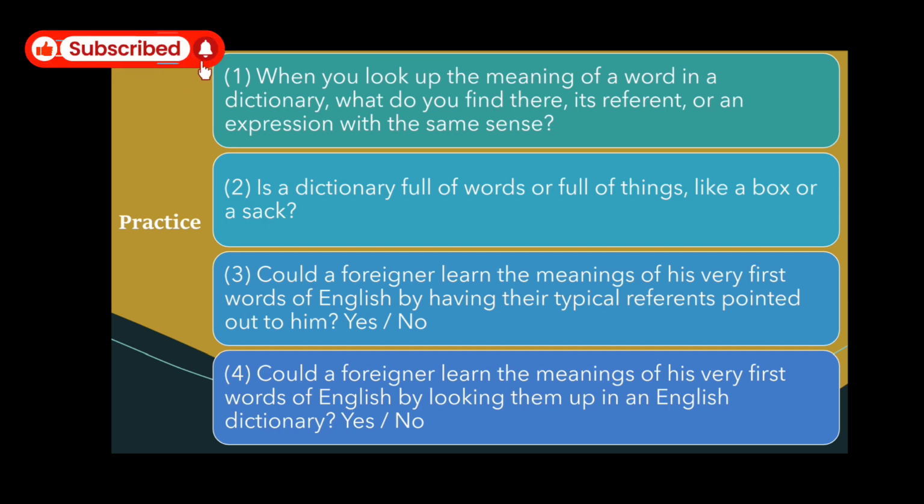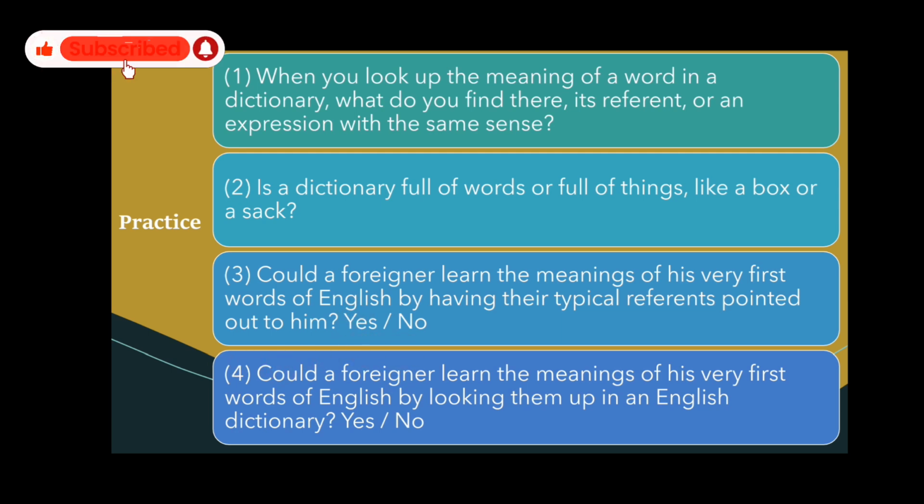Or you tell someone, this is my cousin. The word cousin is a linguistic expression, but your cousin exists in the real world. So you point out. Could a foreigner learn the meaning of the very first words of English by having their typical reference pointed out to him? The answer is yes, right?